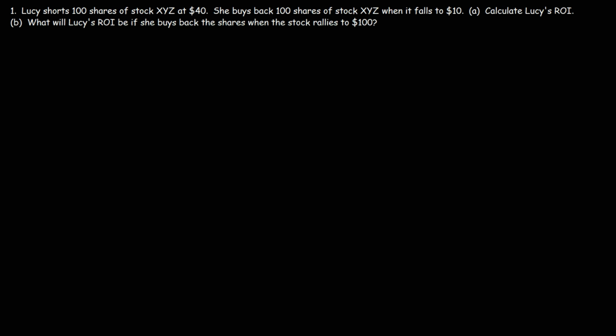Lucy shorts 100 shares of stock XYZ at $40. She buys back 100 shares of stock XYZ when it falls to $10. Part A. Calculate Lucy's ROI, or return on investment. So she's shorting 100 shares at $40. So her initial position is $4,000.